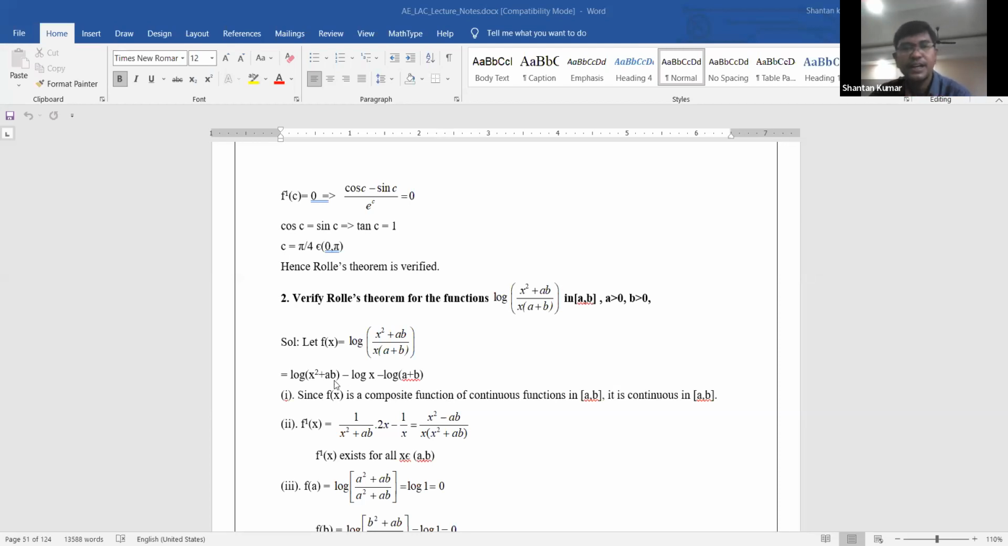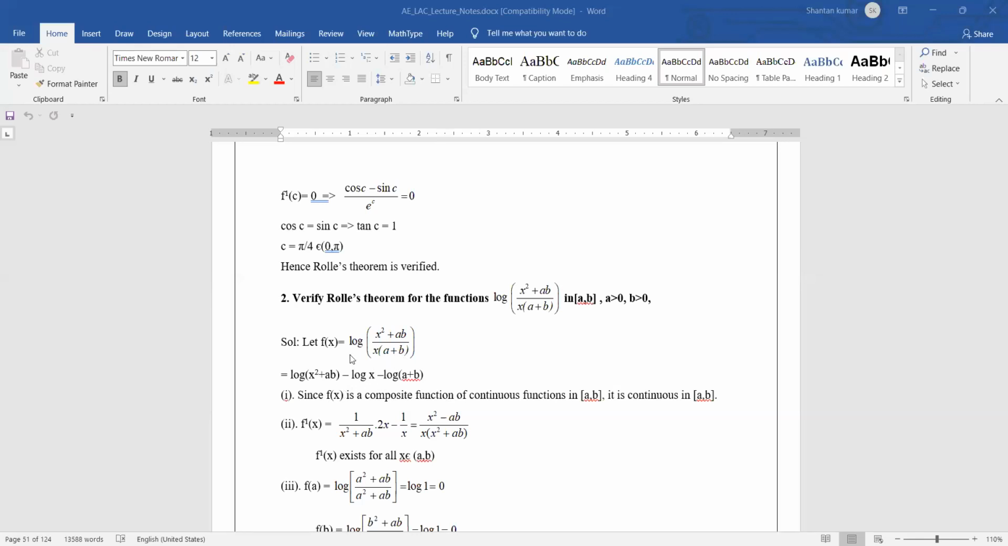Here let f of x be the function. Here f of x is not mentioned, but you need to observe that f of x is the function. Therefore f of x is equal to, by assumption, log of x square plus ab by x into a plus b. With the help of this you need to assume log of a by b, and what is the meaning of this? Log a minus log b.